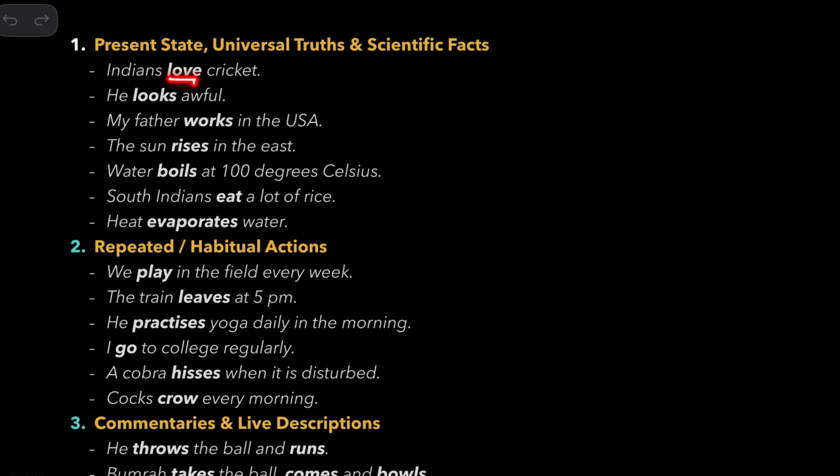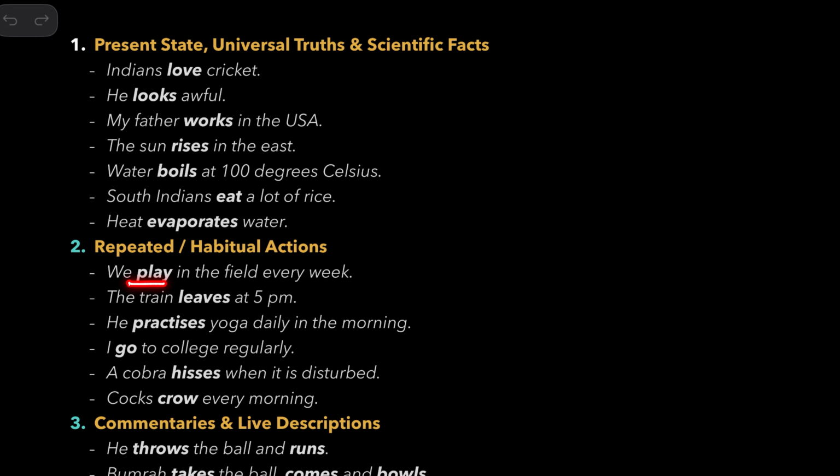Indians love cricket. He looks awful. My father works in the USA. The sun rises in the east. Water boils at 100 degrees Celsius. South Indians eat a lot of rice. Heat evaporates water. So, to talk about present states, universal truths, and scientific facts, we use this.